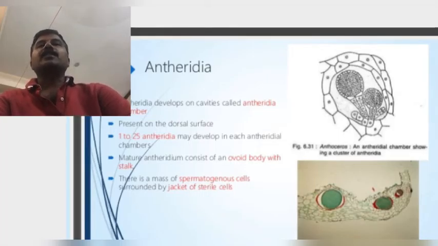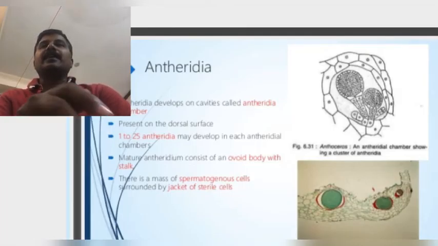In Anthoceros, as in Marchantia, the male sex organ is called antheridia and the female sex organ is called archegonium. These sex organs, antheridium and archegonium, are present embedded in the dorsal surface of the Anthoceros thallus. But in Marchantia, the antheridium and archegonium are produced on antheridiophores and archegoniophores. These structures are not produced on the Anthoceros thallus.